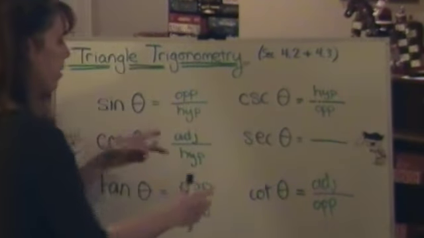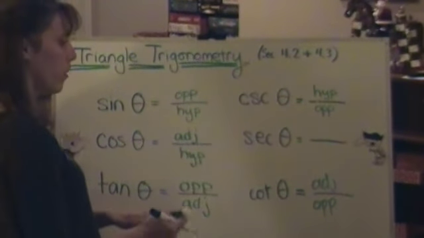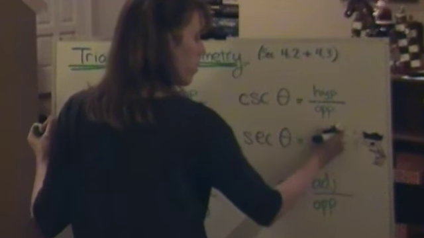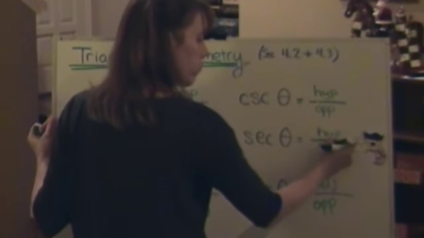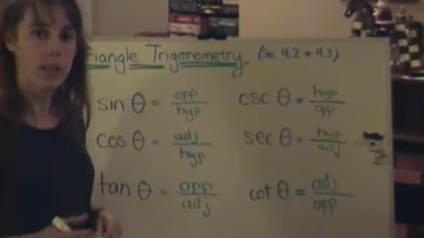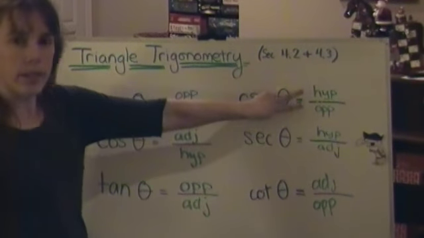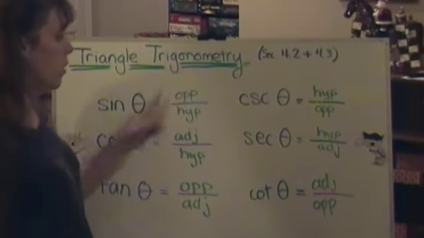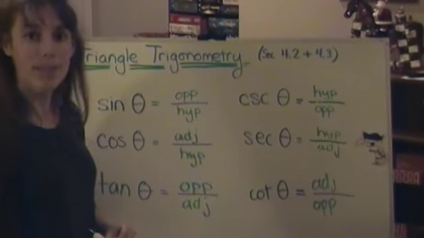And of course the secant is the reciprocal of cosine, so that would be hypotenuse over adjacent. So far so good. Flip sine, you get cosecant. Flip cosine, you get secant. Flip tangent, you get cotangent. All right?